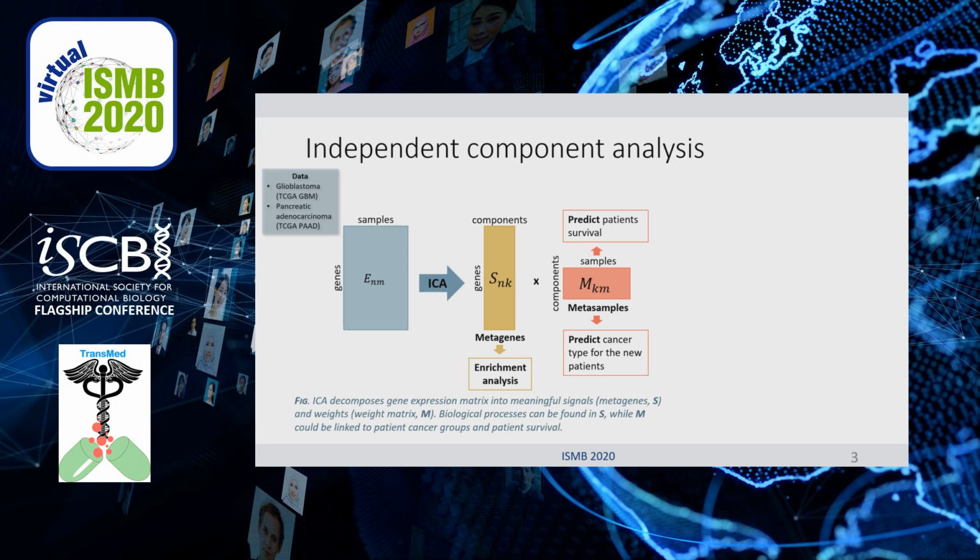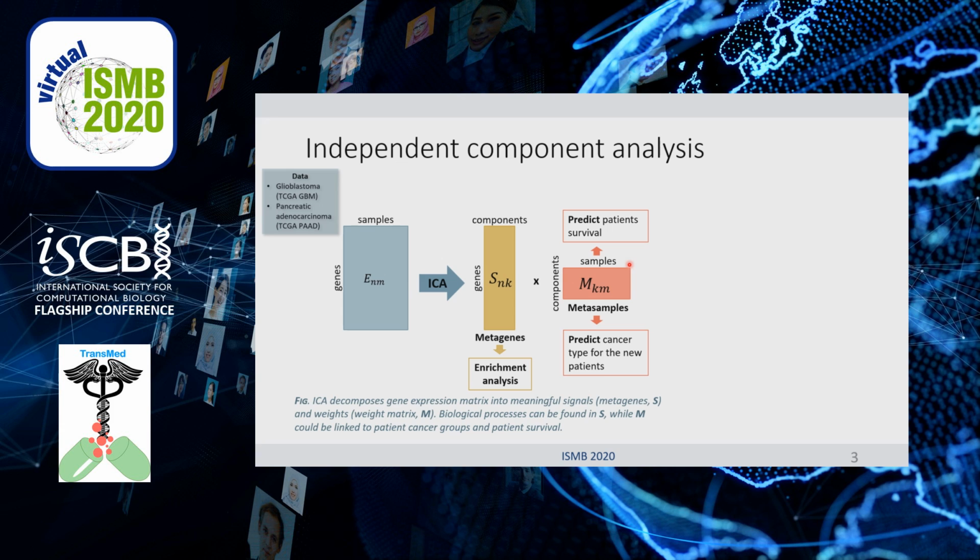In this work, we use The Cancer Genome Atlas data of glioblastoma and pancreatic adenocarcinoma. We had a gene expression matrix, and independent component analysis decomposes this matrix into two. First, a matrix in the genes by component dimension. Here, each column or each component represents a metagene. We use enrichment analysis to find corresponding biological processes. Second, the weight matrix contains component coefficients for each sample. It can be used for prediction models.